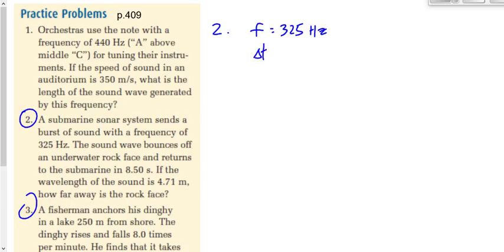That's going to be time, right? Is that right? Seems to be. The wavelength of the sound is 4.71 meters. That's going to be lambda. That's not delta D. We're not talking about how far the wave has moved here. We're talking about what the length of a wave is, or the distance over which the wave repeats itself.